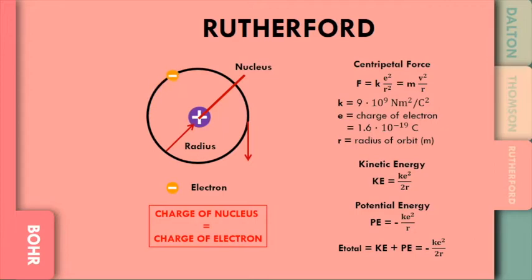The weaknesses of this atomic model are: first, its stability is unguaranteed since the electrons continuously emit energy, causing the total energy and radius to eventually decrease. Second, the period of orbit will decrease as the radius is decreasing. As a result, the spectrum of a hydrogen atom is continuous spectrum.